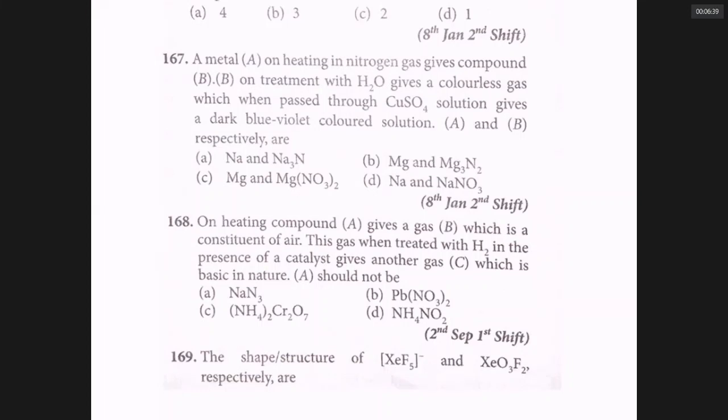Now, who is giving nitrogen gas on heating? Any azide, barium azide, sodium azide, potassium azide, anything that has N3 minus ions like A can give nitrogen. Ammonium dichromate on heating gives nitrogen and Cr2O3. C can give nitrogen. D can definitely give nitrogen because NH4NO2 gives N2 and 2H2O. So A, C, D can give nitrogen. So it should not be lead nitrate because lead nitrate cannot give nitrogen on heating. It will give NO2. Answer should not be B.